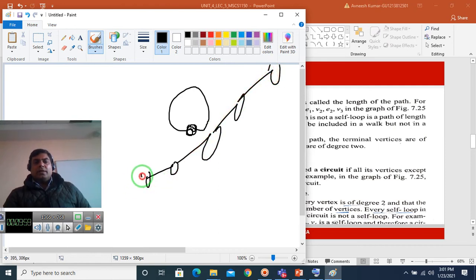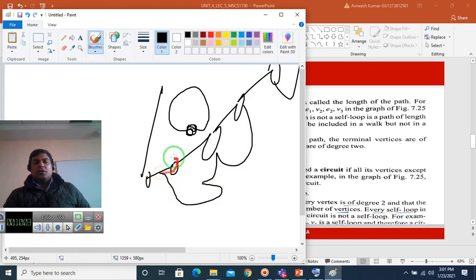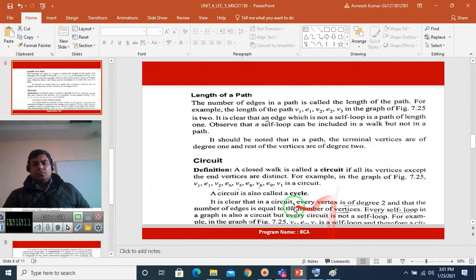So 2 vertices are of degree 1, the rest are of degree 2. Okay.